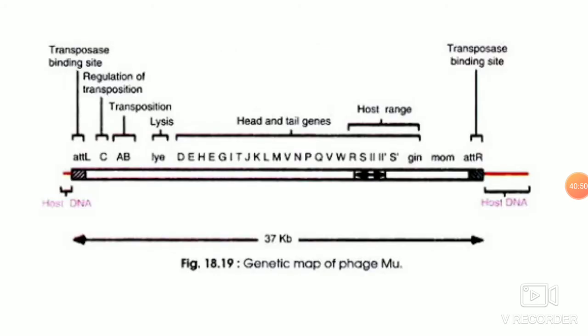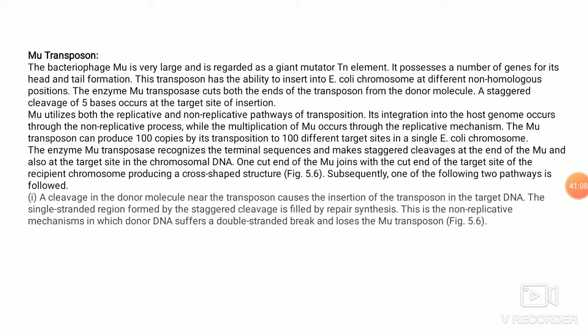Inside of these inverted terminal repeats, at the L and R regions on the Mu phage, you have the structural and non-structural elements which are required for phage replication. The transfer of this Mu phage can be from Mu phage to the E. coli chromosome, or from one E. coli chromosome region to another. When you have Mu phage to the E. coli chromosome, it is a cut and paste mechanism. But when you have the internal shift, or when the chromosome is replicating, you have the replicative mechanism. So it follows both cut and paste and replicative mechanisms.